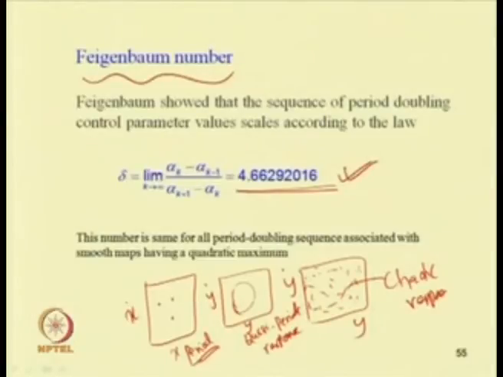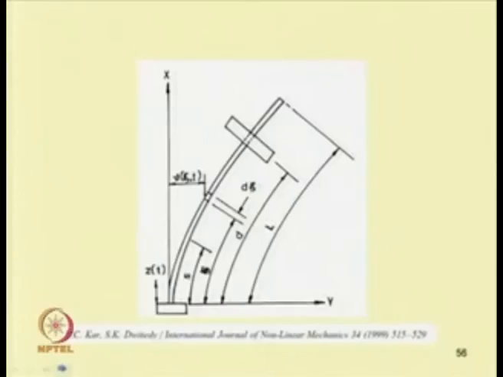In this way one can predict when the next doubling will occur. If you know where doubling occurs at a particular point, then we can predict the next period doubling bifurcation or critical parameter.